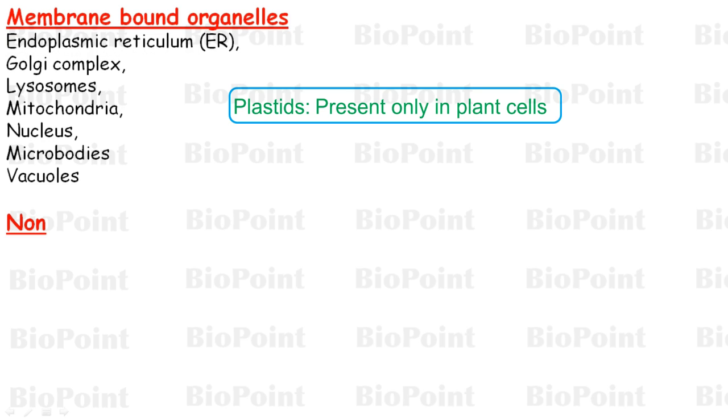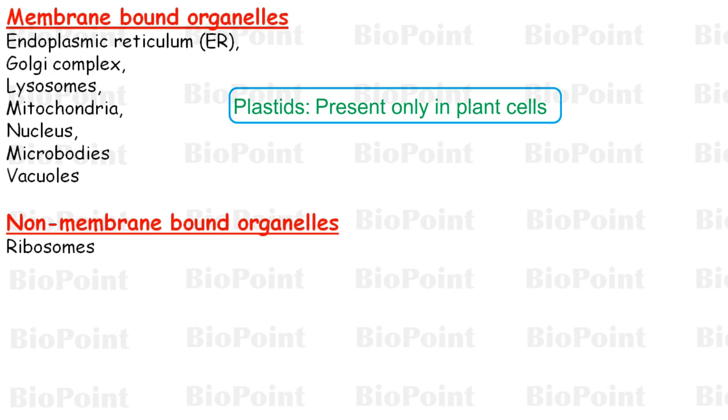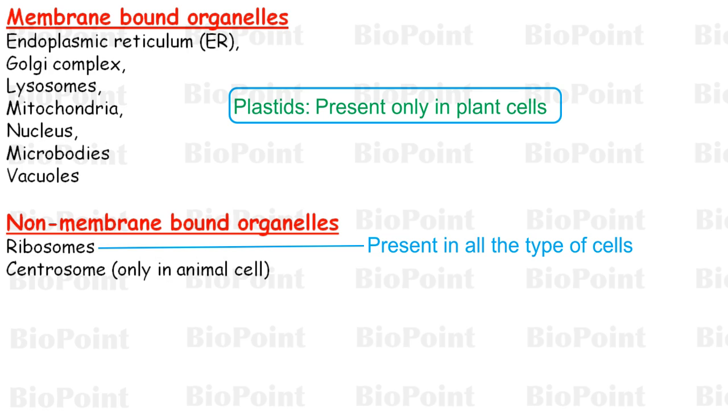The non-membrane bound organelles include ribosomes and centrosomes. Ribosomes are present in all the type of cells, that is eukaryotic cell, prokaryotic cell, animal cell, plant cell. And centrosomes are the non-membrane bound organelles that are present only in animal cells and not in plant cells or prokaryotic cells.